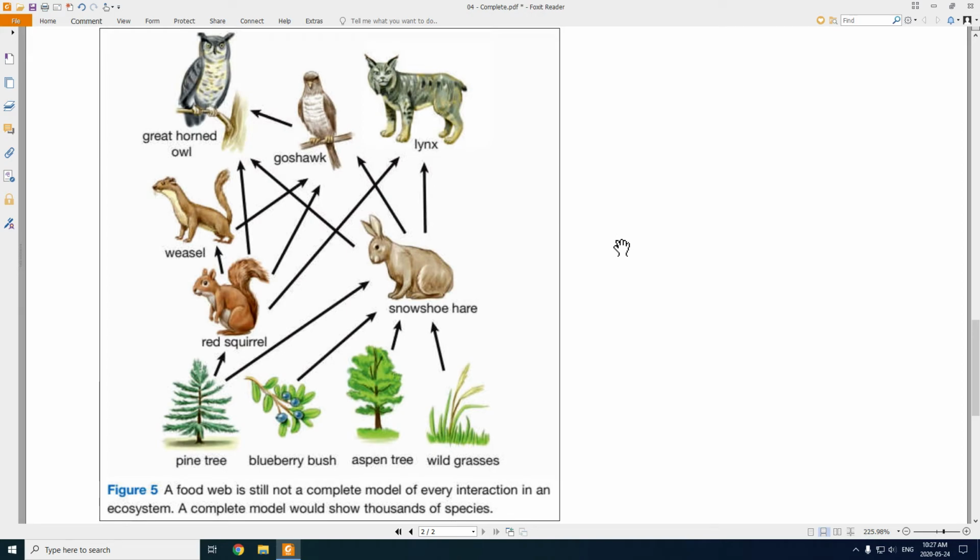So for example, if the red squirrels were completely wiped out of this ecosystem, well, now suddenly the weasel wouldn't have anything to eat. So now your weasels would completely die out. And now your hawks would rely completely on the snowshoe hare, since it wouldn't have weasels or red squirrels to eat. And is there going to be enough snowshoe hare available for it to only eat those?